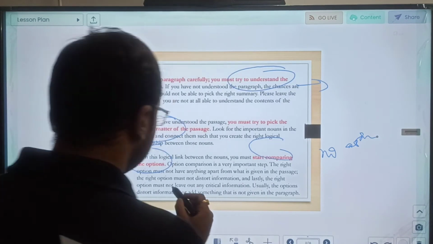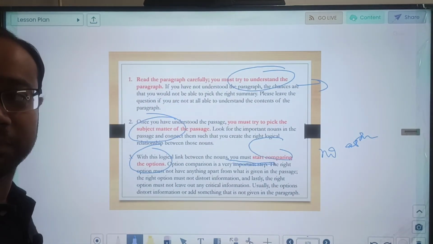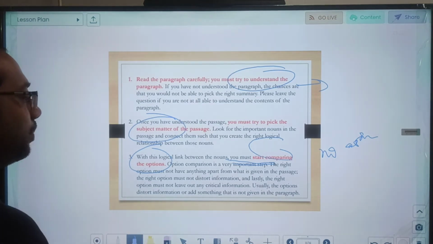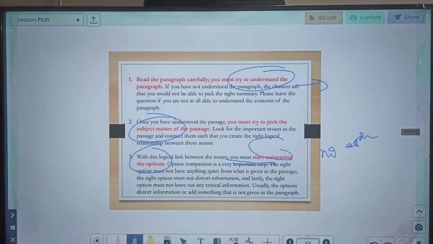The right option should not have anything apart from what is given in the passage. Whatever is given in the passage, that only should be mentioned in that summary option. The right option must not distort information, and lastly, the right option must not leave out any critical information. So it should basically cover everything. Usually the options distort information or add something that is not given in the paragraph.